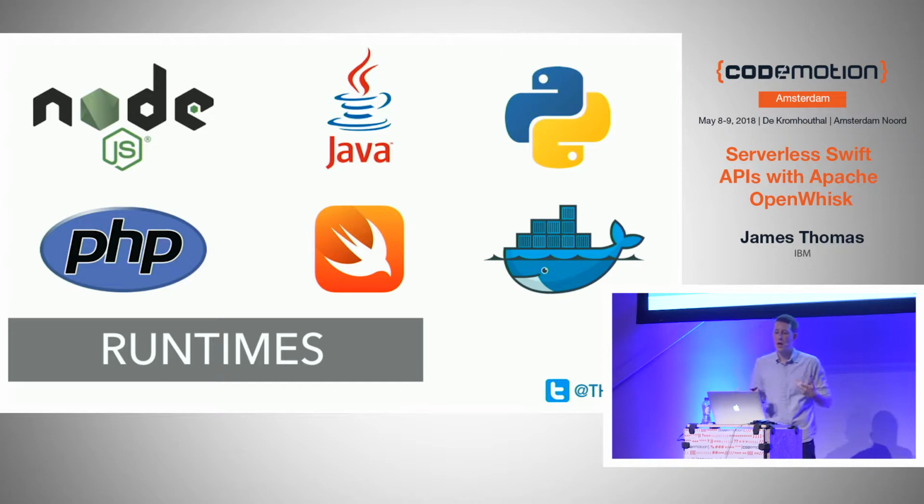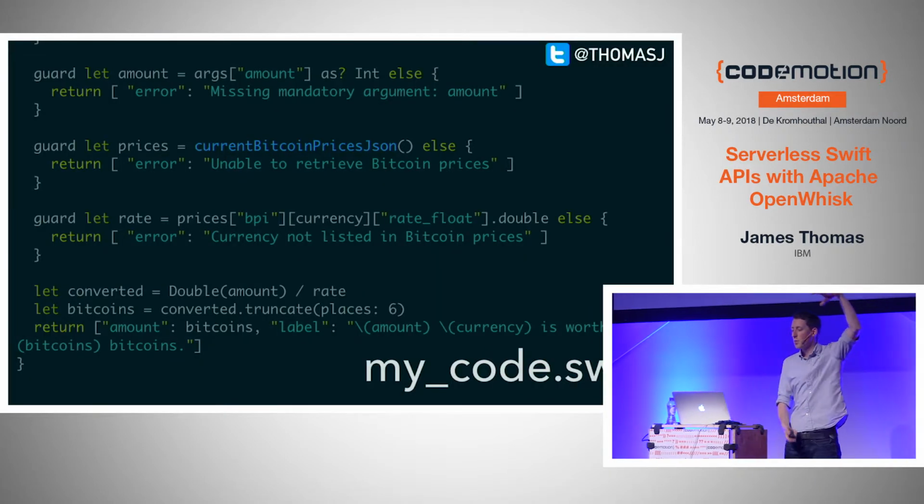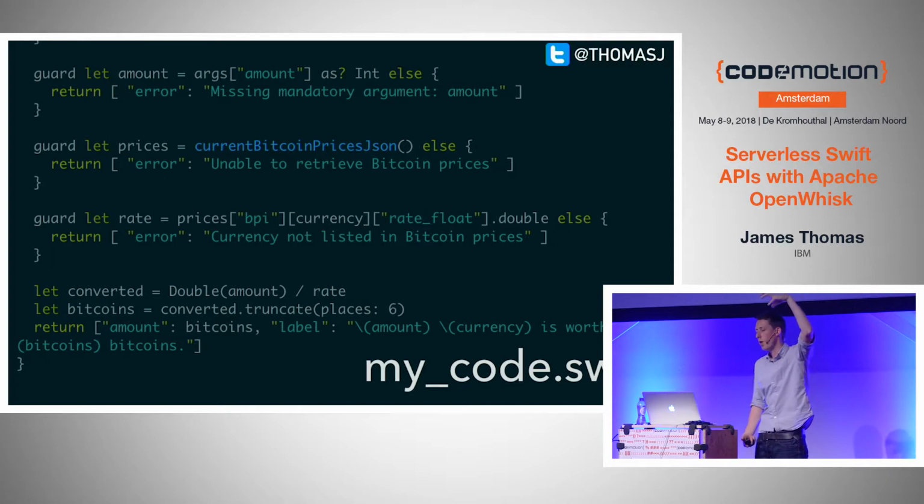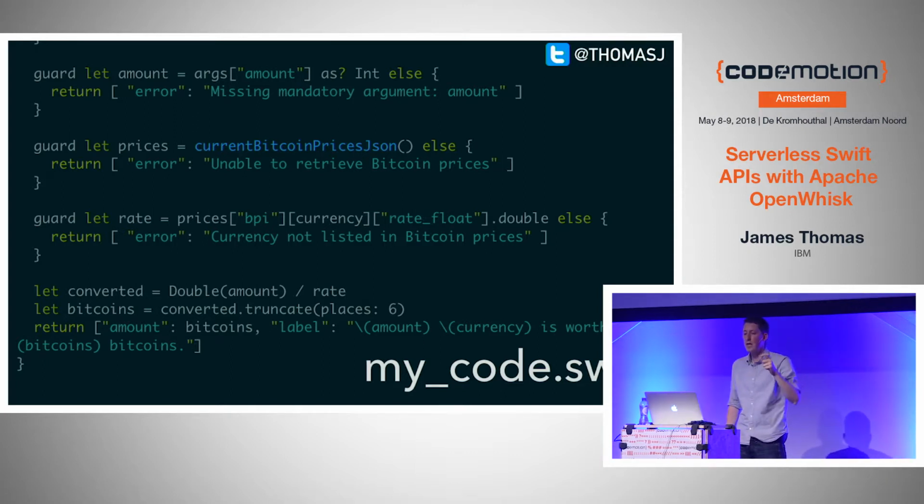They all kind of work the same way when you finish your code. So in this example, we're going to be looking at Swift. Imagine I have this big Swift file called mycode.swift. All you need to do to make it compatible for the platform is to add a particular function with a particular name, and it's going to take a particular kind of event parameters. Every time an API request comes in, your Swift code gets evaluated, and it calls that function with the JSON serialized to a native Swift type, and whatever you return is going to be serialized back out as the API response. It's a very, very lightweight way to use serverless platforms, whether you use Node or Java or Swift. They all just rely on you normally having a particular function that gets called every time an external event or an API request comes in.